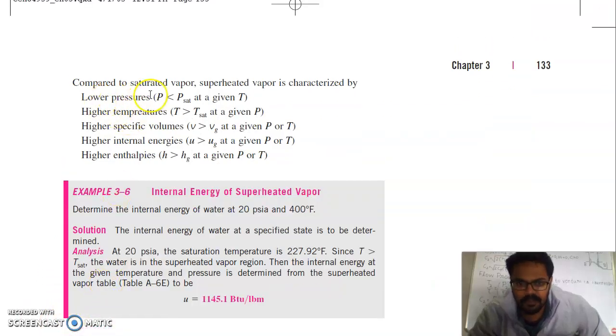But one thing is to be noted that compared to saturated vapor, superheated vapor is characterized by lower pressure, always less than P saturation at a given temperature, higher temperature, greater than T saturation at a given pressure, higher specific volumes because they are superheated, so their volume is more compared to the gaseous phase, higher internal energy, it means their internal energy is always more as compared to the gas which is just saturated, and higher enthalpies, which means h is always greater than h of the gas at a given pressure and temperature.